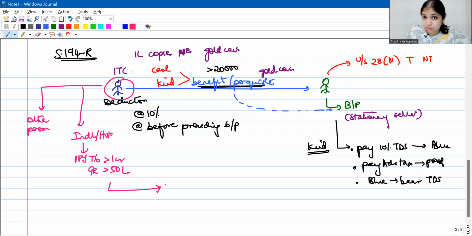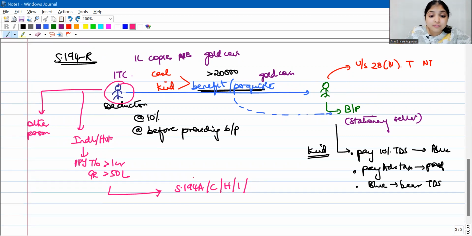The same provision you would have also learnt under 194A, 194C, 194H, 194I, 194J in TDS. The same provision I have even in 194R.